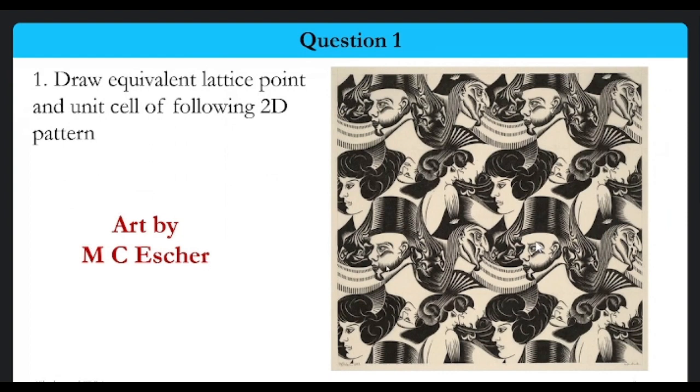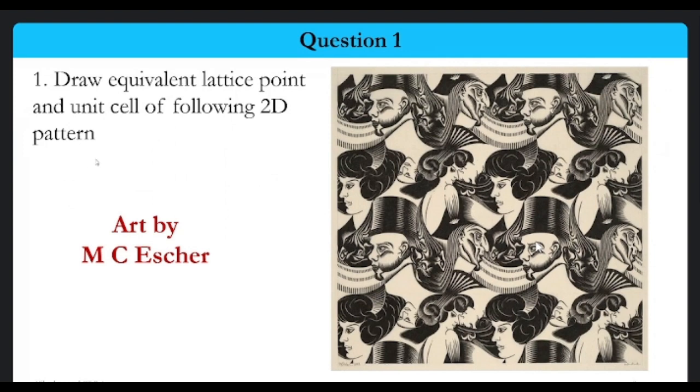You can always type M.C. Escher graphic art on Google, and you will get multiple examples of his art. Here we can see multiple patterns and features repeating after a particular distance. The question is asking us to draw equivalent lattice points and a unit cell for the following 2D pattern.